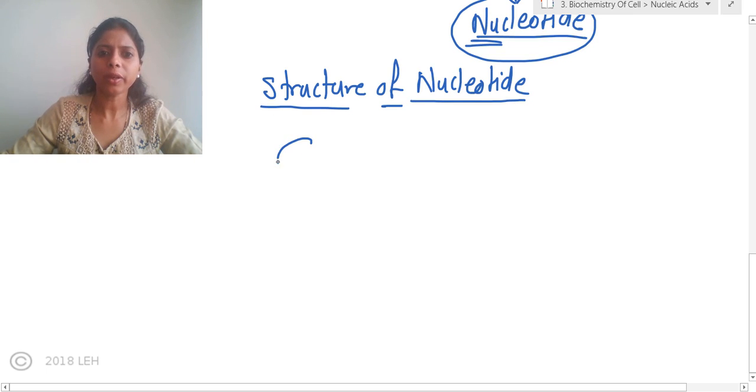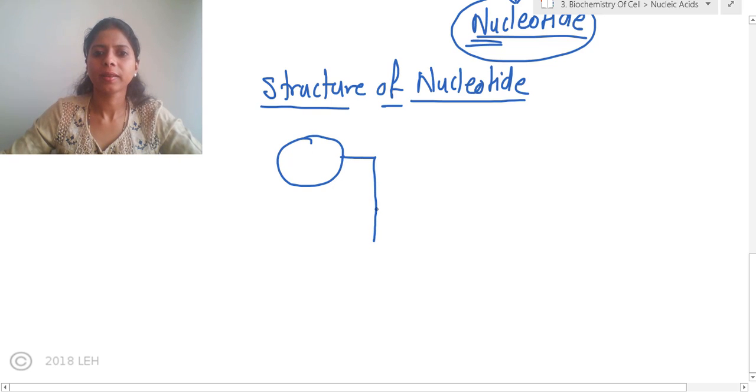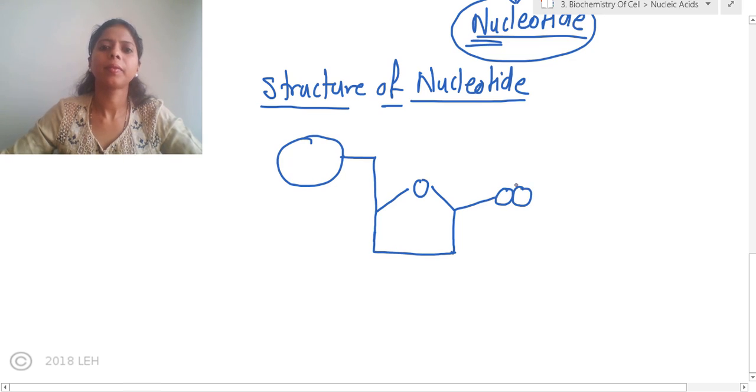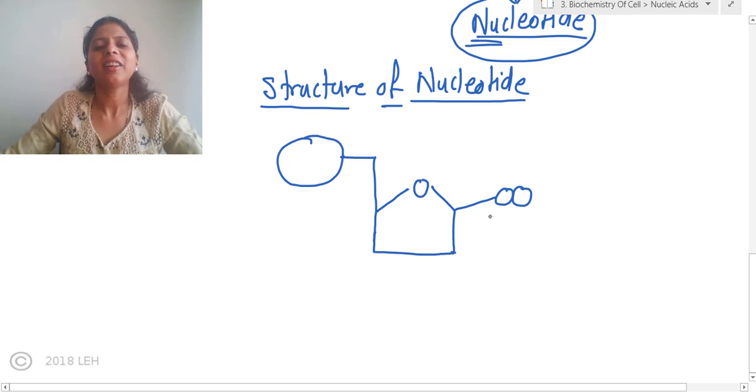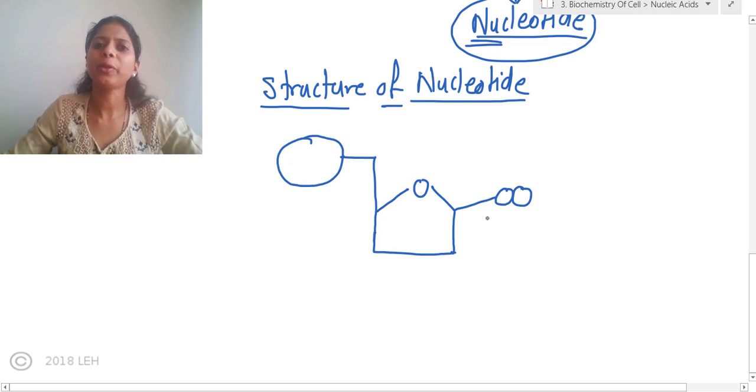Now when we draw nucleotide structure, we draw it something like this. This should be an exact circle. Excuse me for my drawing. See, this is how usually nucleotide is constructed, or nucleotide is drawn, or it is represented.